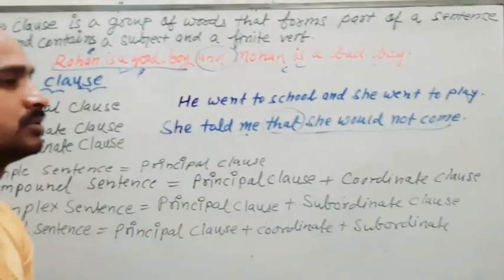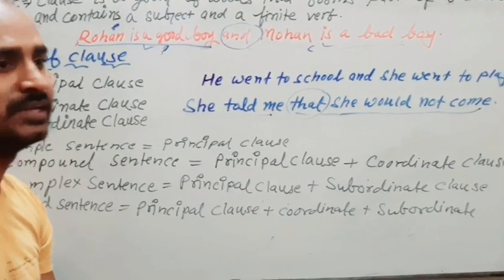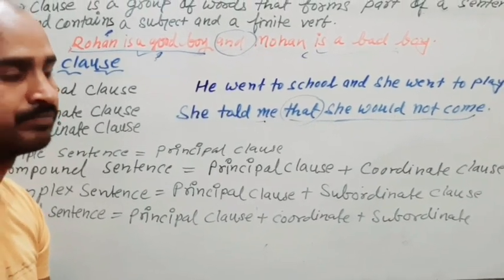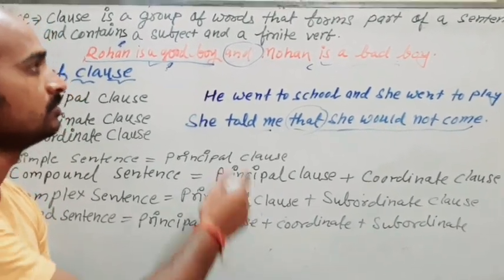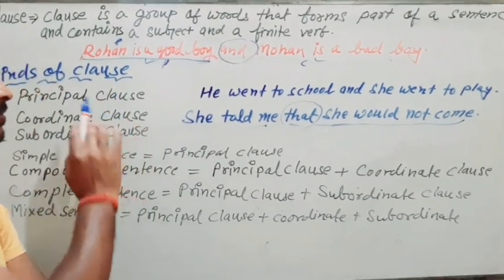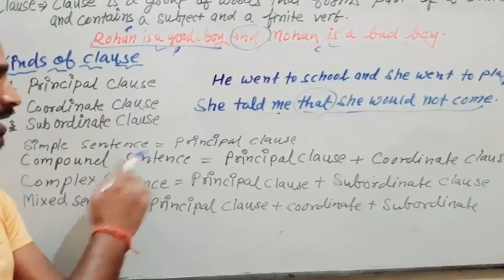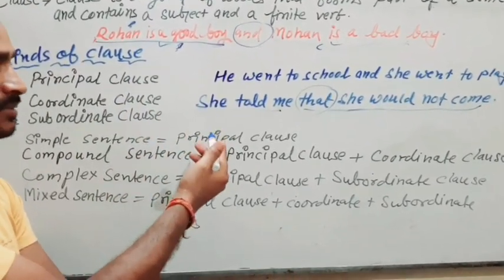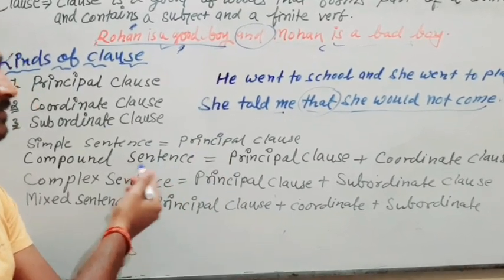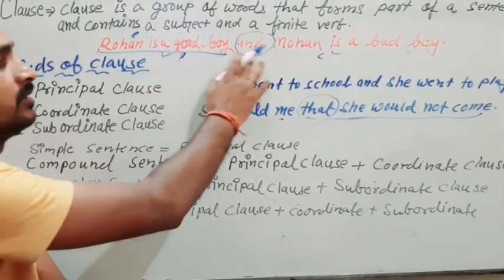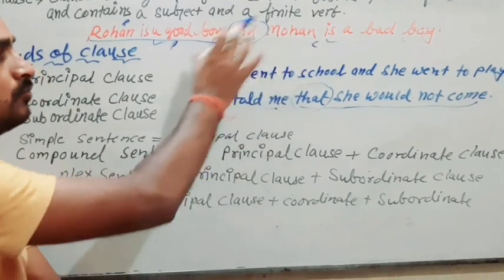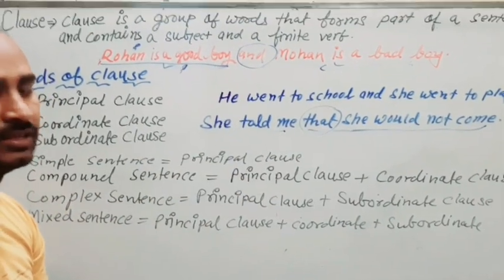Now about conjunction, I will explain in my next video. Here I am just going to explain only the types of clause and how we frame them, as well as what sorts of sentences we can form after adding clauses.